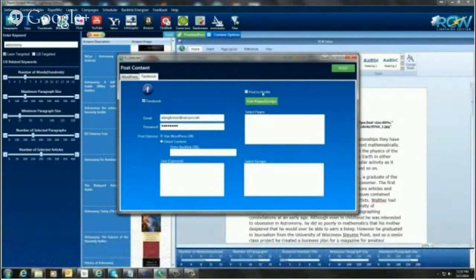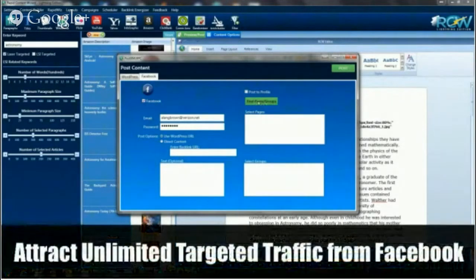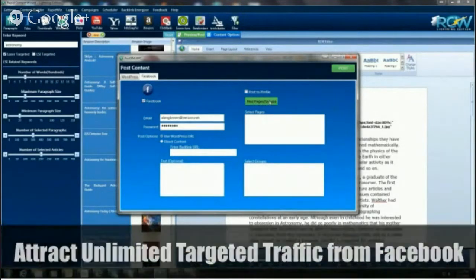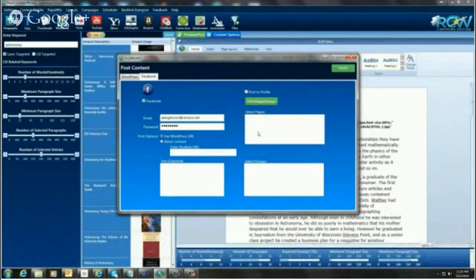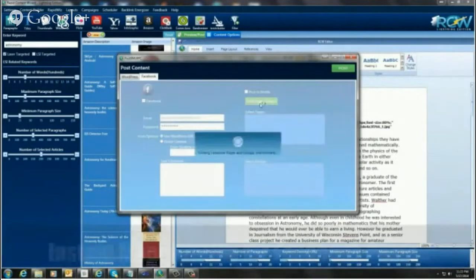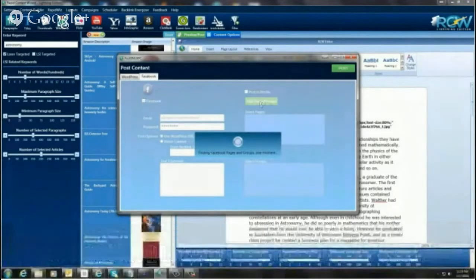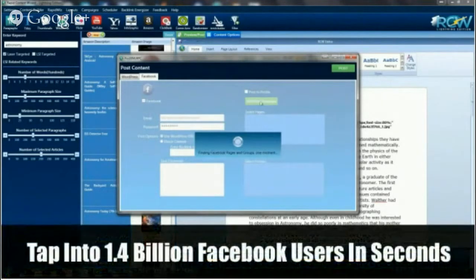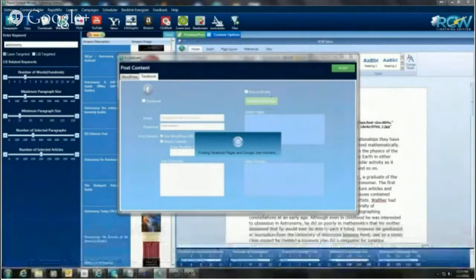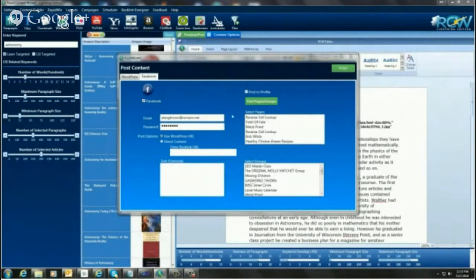You can post it to your personal profile. You can find pages and fan pages and groups that you subscribe to, and post to those. So I'm going to click this button here, and this just takes a second. But you see how powerful this is? I mean, you can get all this stuff with a click of a button. And nothing's fancy. It just comes up with what you need here, and then you'll be able to select either the page or the group that you want, and it just goes out and posts it for you on Facebook. And I'm going to show you what that looks like too here in a minute when it's done.